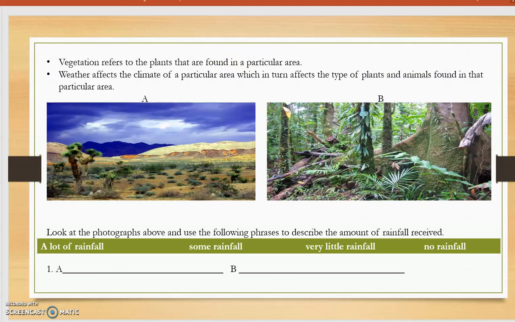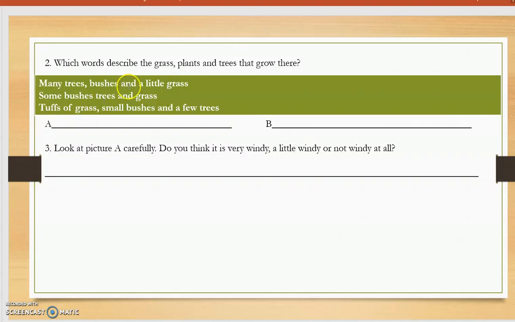Okay, so we are still looking at these two pictures here. So, which words describe the grass, plants, and trees that grow in those two areas? And I've given you a few phrases here. Look at them and then decide which phrase or words you would use to describe picture A, which phrase or words you'd use to describe picture B.